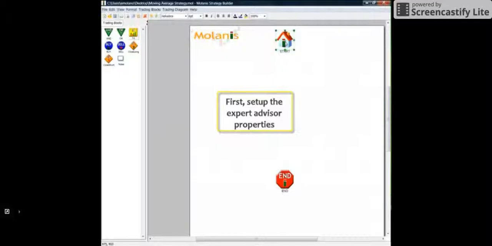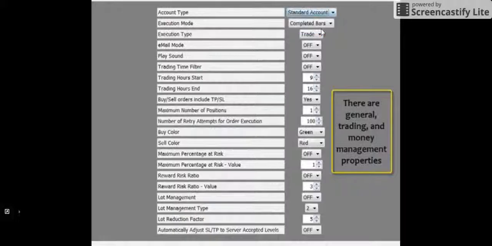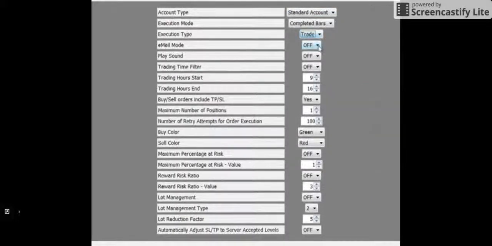First, double-click on the Start icon to set the Expert Advisor main properties. Here, we have General, Trading, and Money Management options. I am changing some values because I have a standard account and want to receive emails when my Expert Advisor buys and sells. I am also activating the Lot Management option.